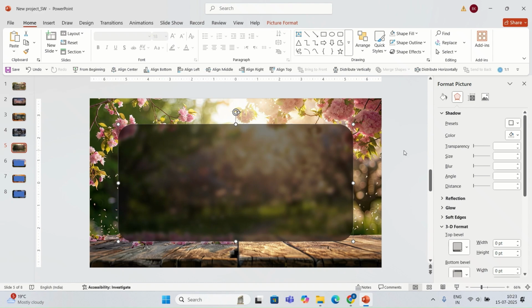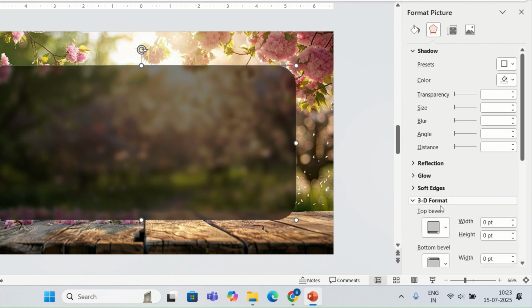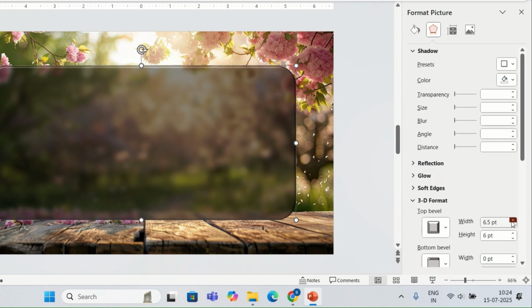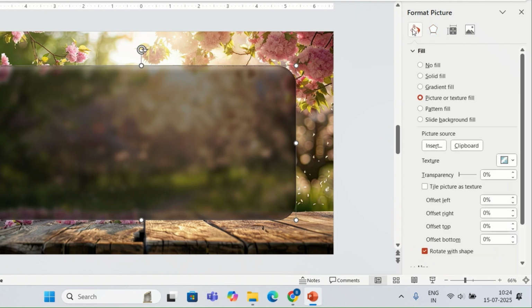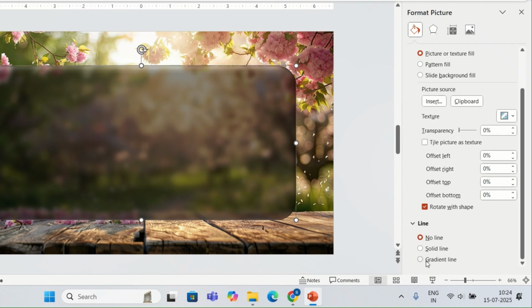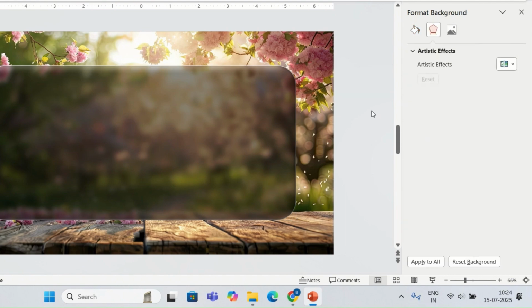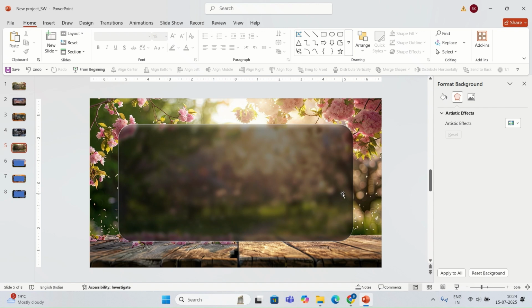I'm going to also add a 3D format for this shape. For top bevel, I'm going to select the option round. For width, I'm going to go with 20 point, and for height, I'm going to go with 4.5 point. Then I'm going to add a line, and I'm going to select the option gradient line. I'm going to delete these 2 stops, and for both the 2 stops I'm going to select the color white. Now I'm going to repeat the same process on the rectangular shape on all 3 slides.